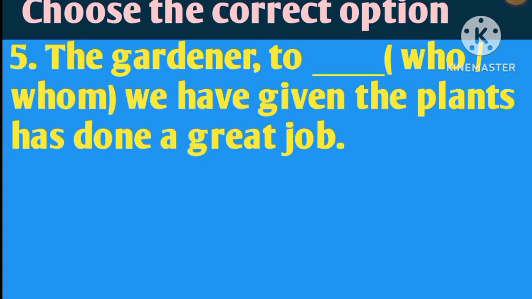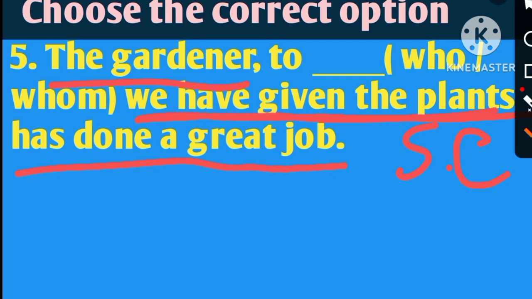The next one: the gardener, blank, we have given the plants, has done a great job. So, my dear friends, the gardener has done a great job. That is the principal clause. And we have given the plants, this is the subordinate clause. Between this part, before the subordinate clause, we have to add one subordinating conjunction.